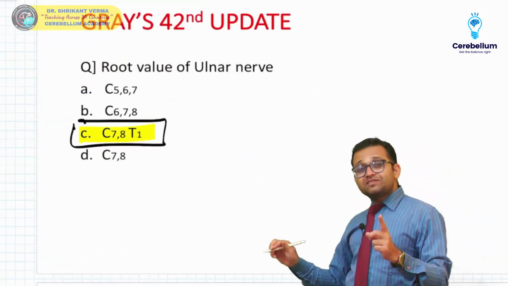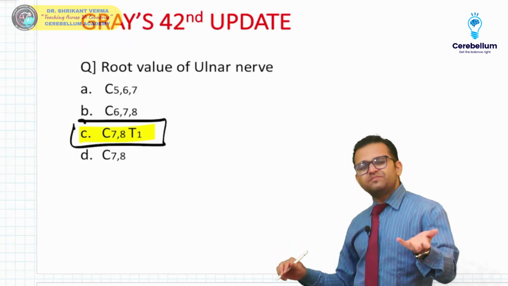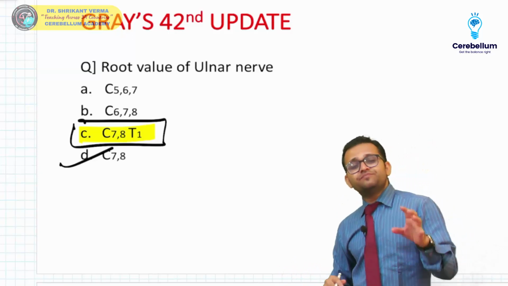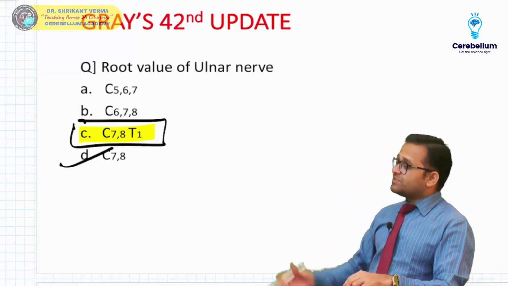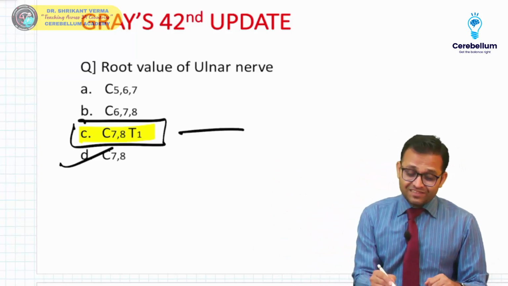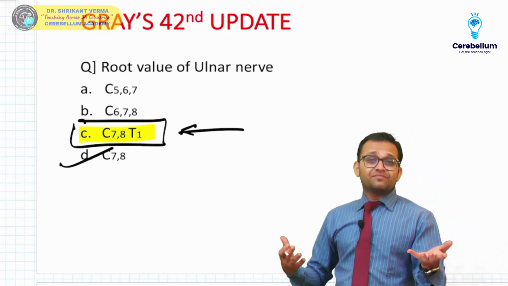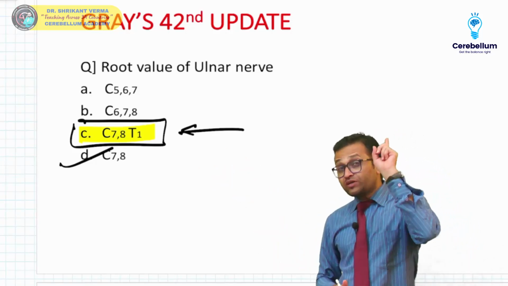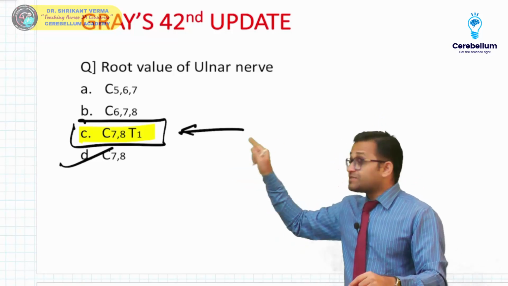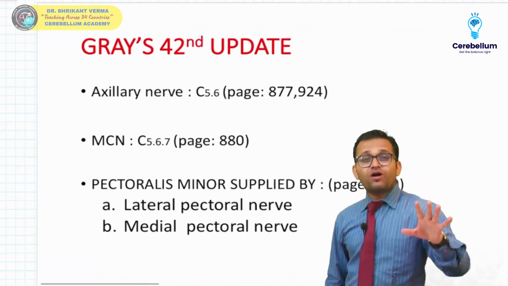And in the AIIMS exam, if the exam pattern changes, and you are following the Indian textbook, they will say C7 C8. But Gray's anatomy is saying C7 C8 T1. So in that situation, you will get negative marking. According to Gray's anatomy, 41st as well as 42nd edition, C7 is also participating. So remember this one. Now, a few more updates.